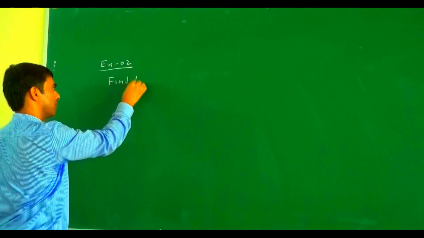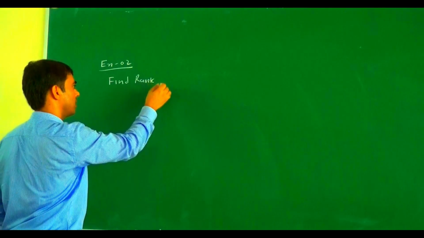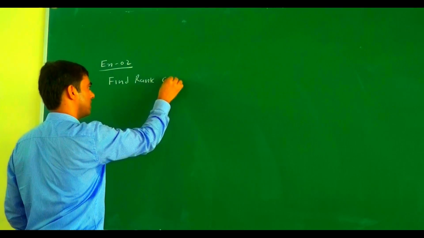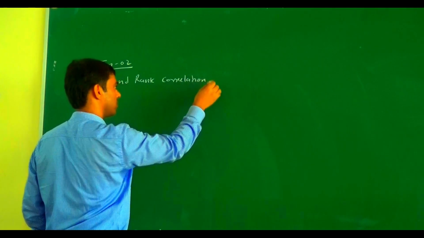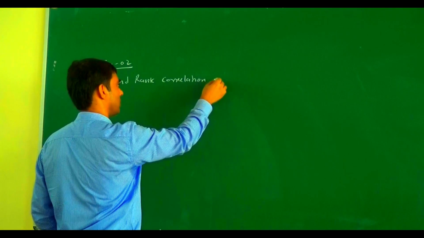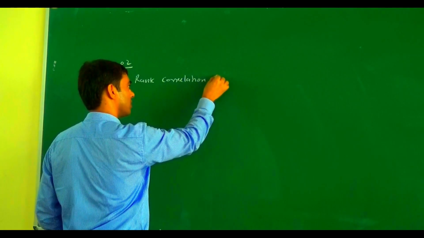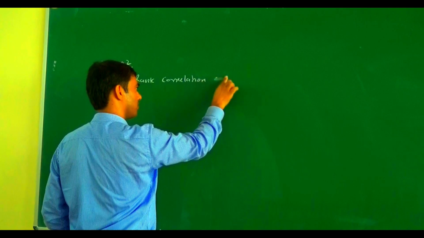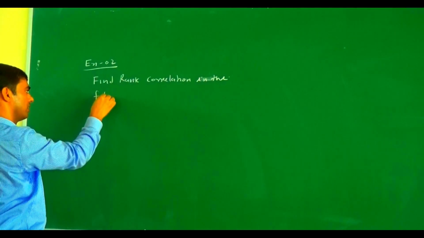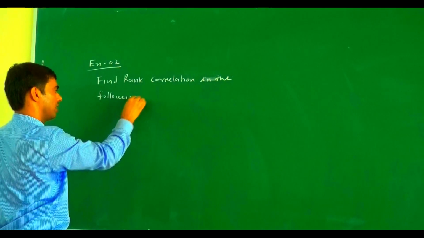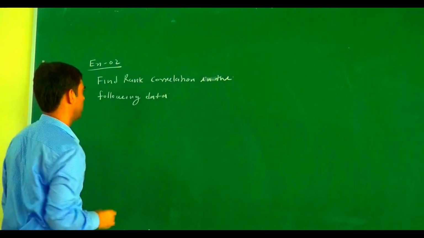Example 2: find the rank correlation coefficient in the following data.